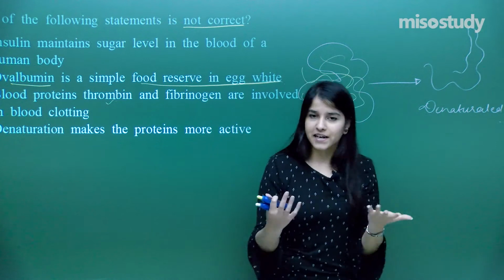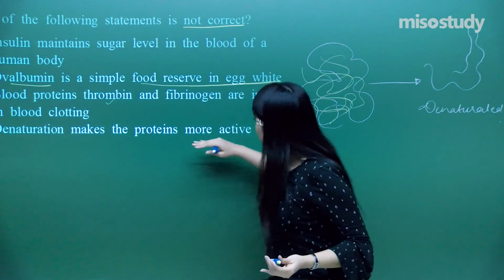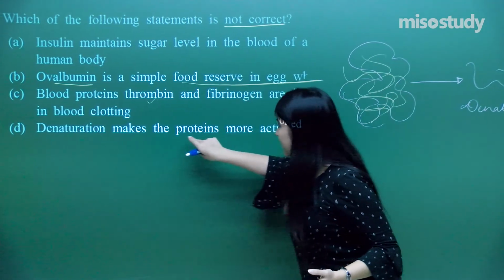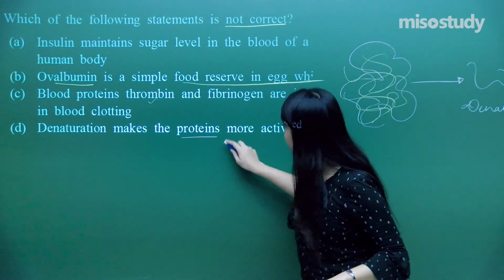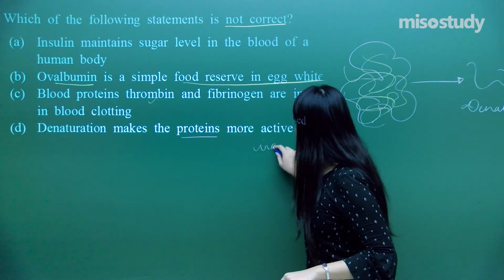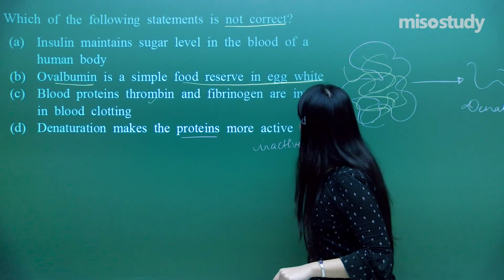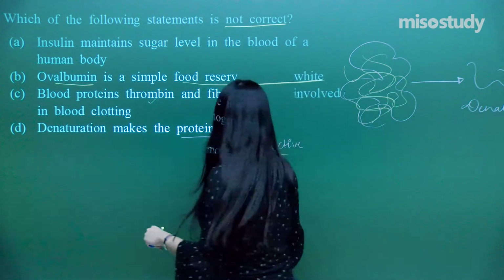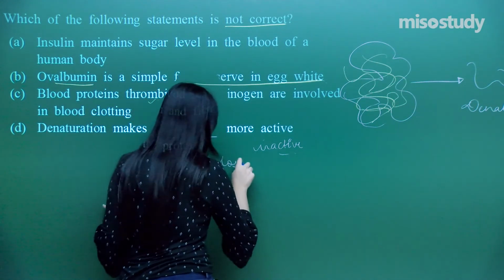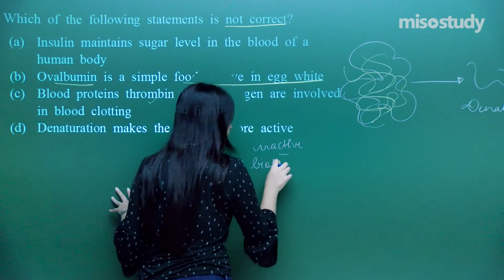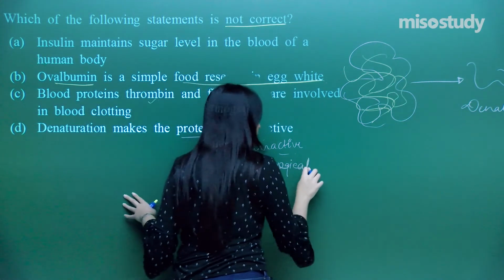So as per the statement, denaturation makes the proteins more active. It is not so. It actually makes the proteins inactive, making them lose their biological activity.